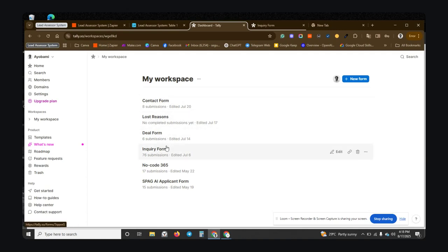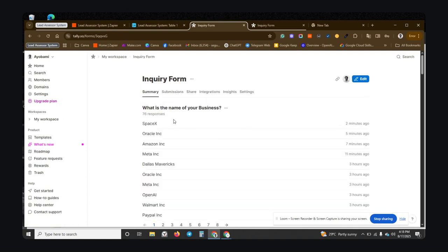If I click on it, I want to show you exactly how it looks from the edit. I want to edit the form. Still loading, I don't know why it's taking time.